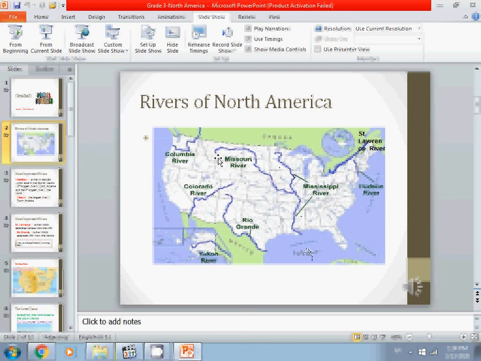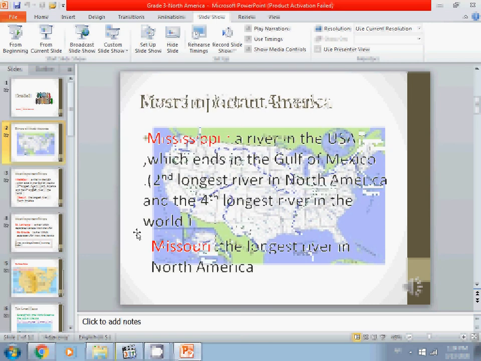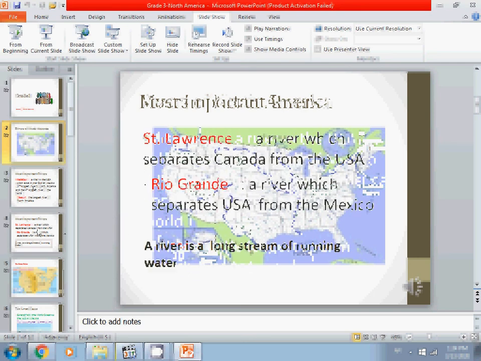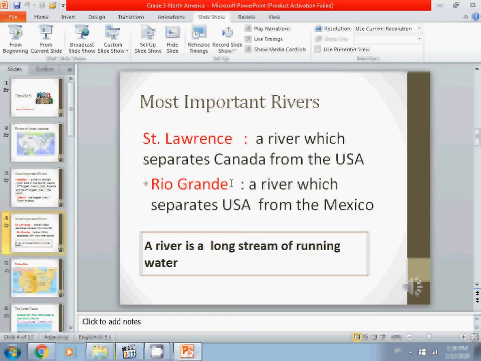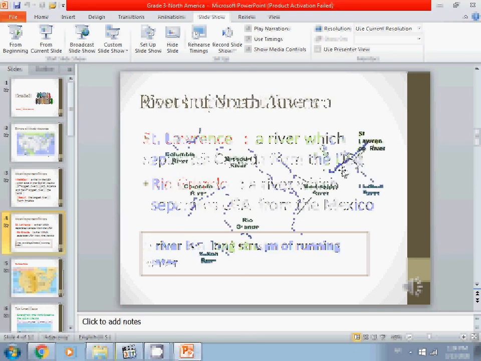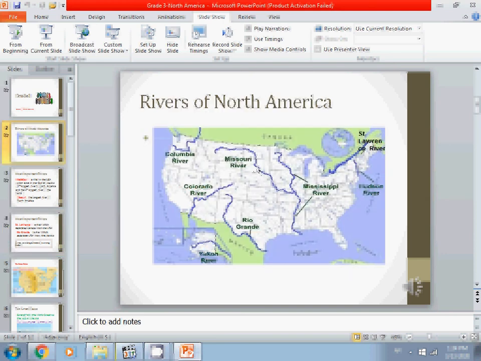Let's go back to the longest river. Missouri with red. Can you see it? Yes, longest river in North America. That's good. Let's go next. You have St. Lawrence. We said it's a river which separates Canada from USA. Let's go back. Here it is in the north. St. Lawrence, like you see with the arrow, is a river that separates Canada from USA.